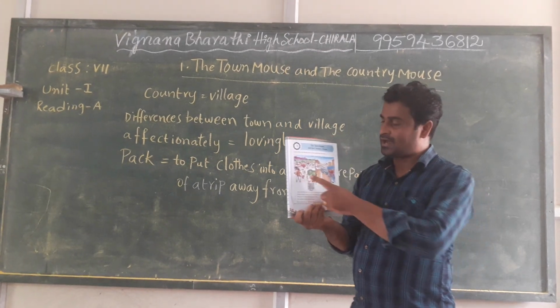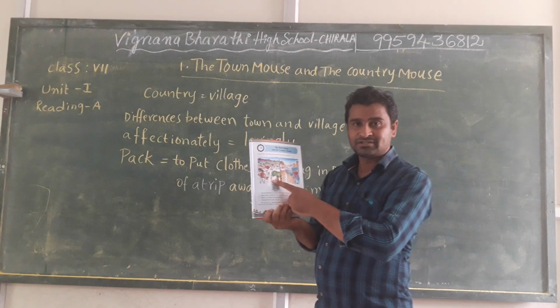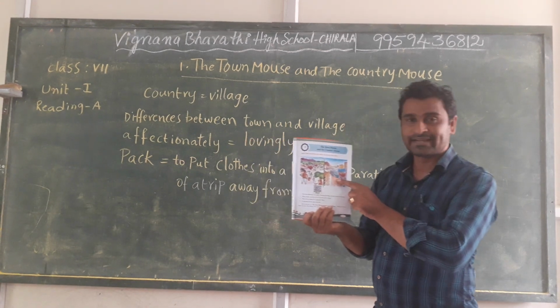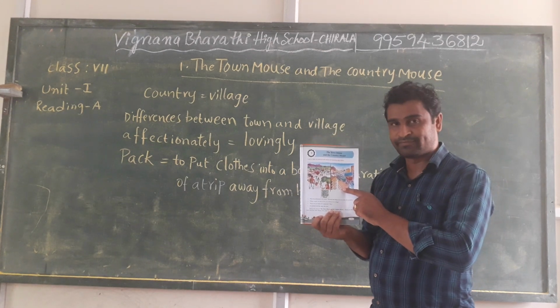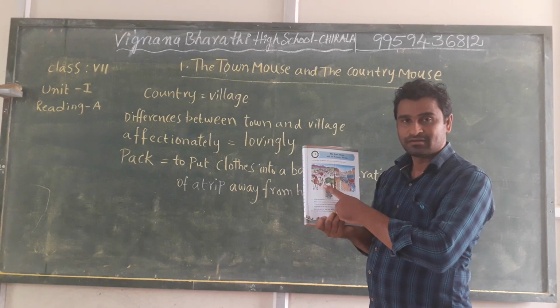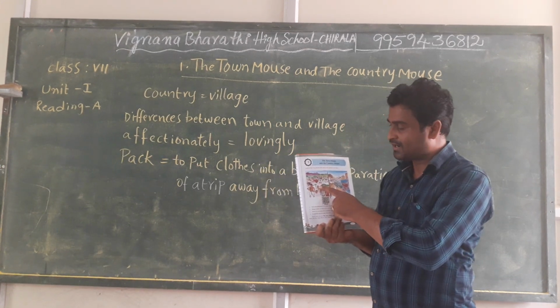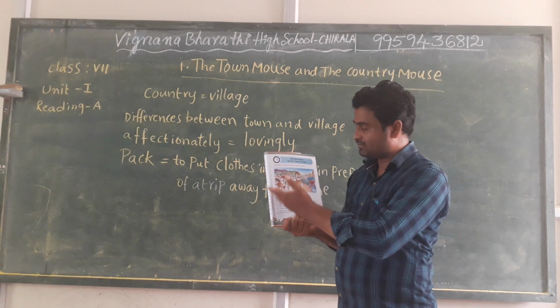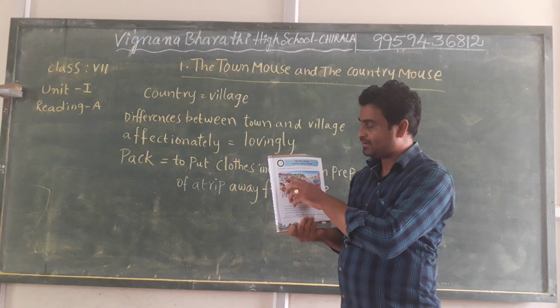There are two pictures on this page. One is referring to village and the second picture is indicating city or town life. You can observe that in the village or country, people are working and there is greenery at the back and hills.